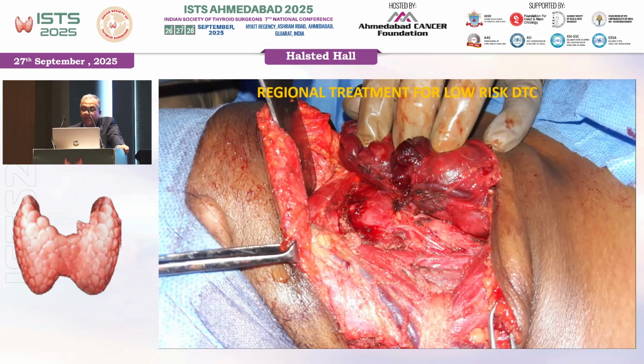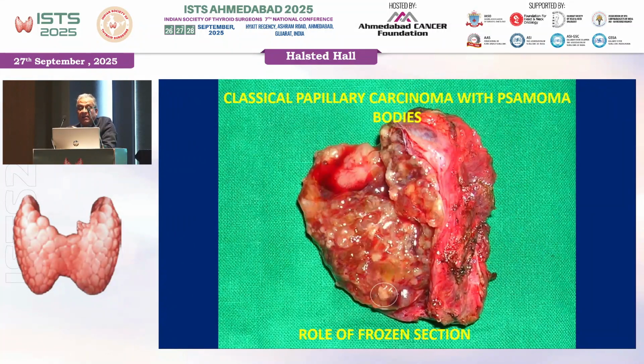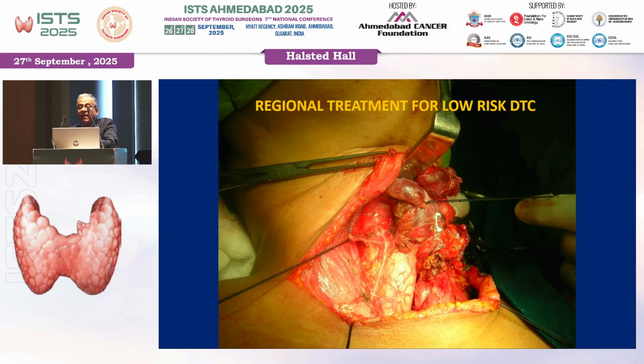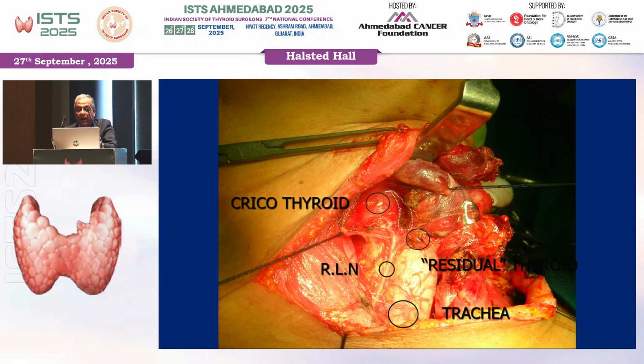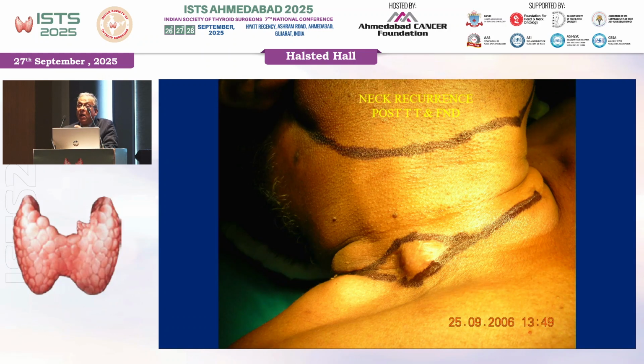It's a low-risk cancer, and in that particular case, you will have to do a good paratracheal clearance. And this is an established cancer where there is no doubt you will have to do a good paratracheal clearance. You can see very nicely that everything is being shown. You see that is the Delphian ligament tissue, which is usually reported as pyramidal lobe by our nuclear colleagues, showing residual thyroid.